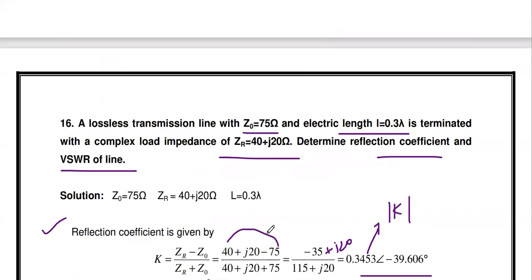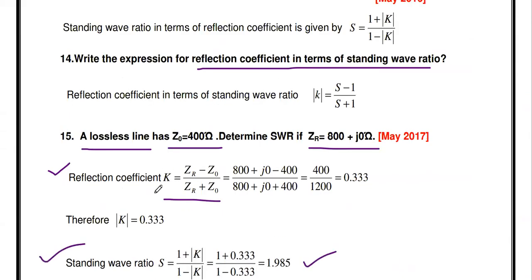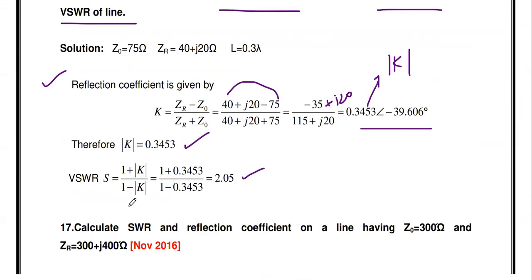This is the thing. In the previous problem, the K value directly becomes real, so that real value is the modulus K. But in this case, the K value becomes real plus imaginary. So you must convert it into polar. In polar, this magnitude part is said to be the modulus K. Then you substitute and find out the answer.